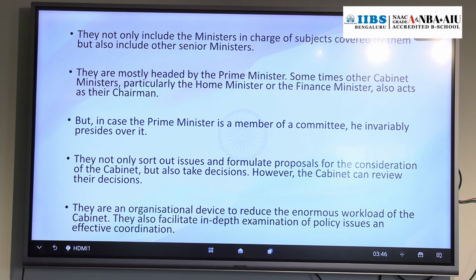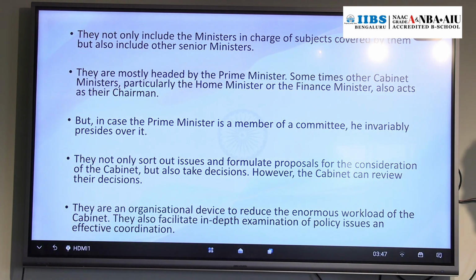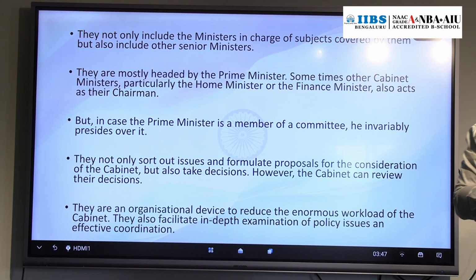Okay, now take an example. We have a cabinet committee on politics, or a cabinet committee on appointments, or let us say on parliamentary affairs. Take the example of parliamentary affairs; this comes under the Home Ministry, right.